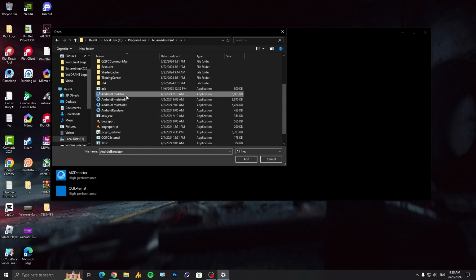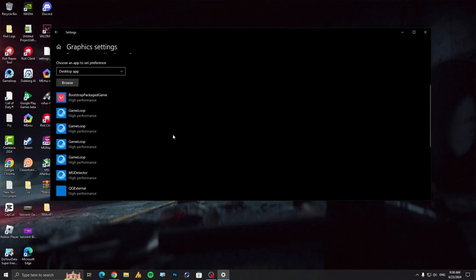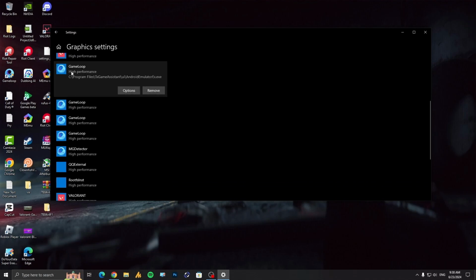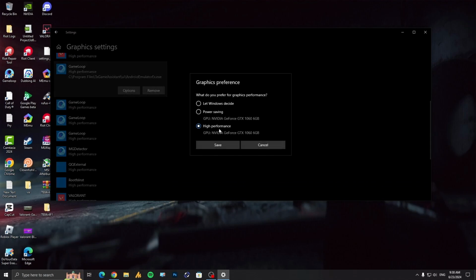Now the same thing, you need to add all these files one by one. Add, then add this one, and this one. After adding all these files, you need to click on the options one by one. Set high performance by your GPU, right?